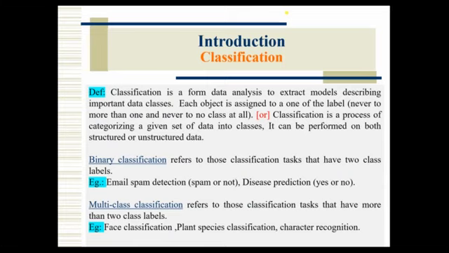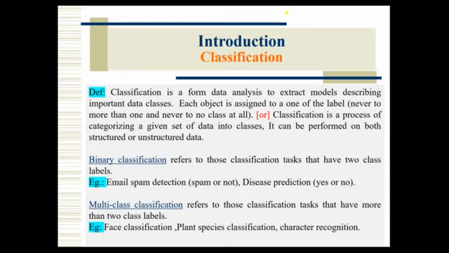Classification means, for example, we have a group of items, and we have to assign some label to each item based on some property or characteristic or feature. For example, if we take a classroom, we have to classify two types, one is boys and one is girls. We make one group of people with the label boys, and one group of people with the label girls. That is the classification, called binary classification. The entire class is divided into two classes, one for boys and one for girls.